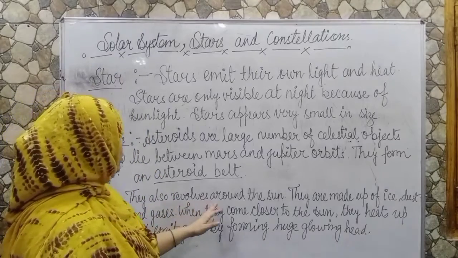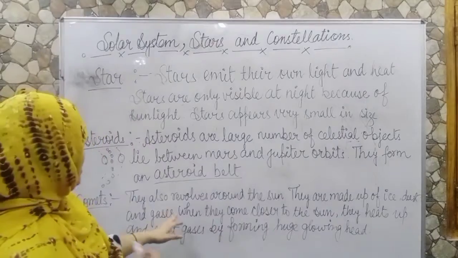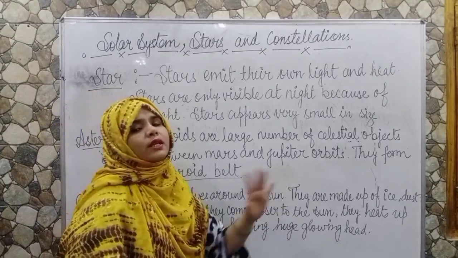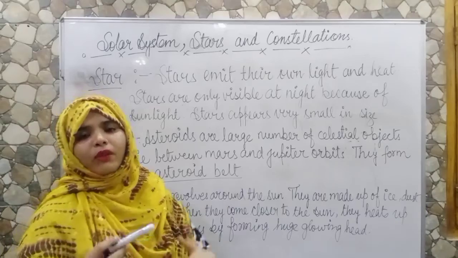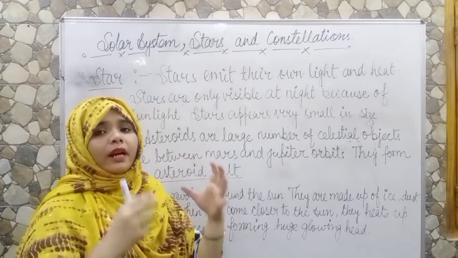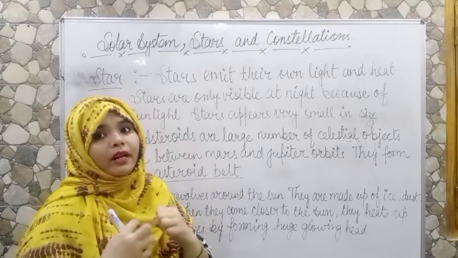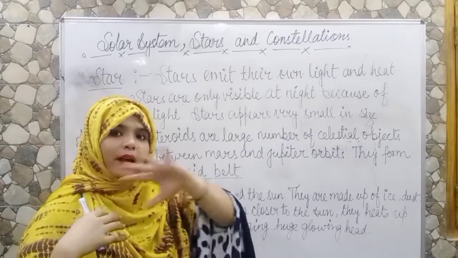They also revolve around the sun. They are made up of ice, dust and a number of gases. When they come closer to the sun, children, when a comet comes in contact with the sun, it gets a lot of heat energy.